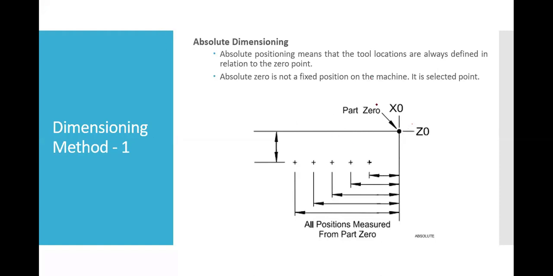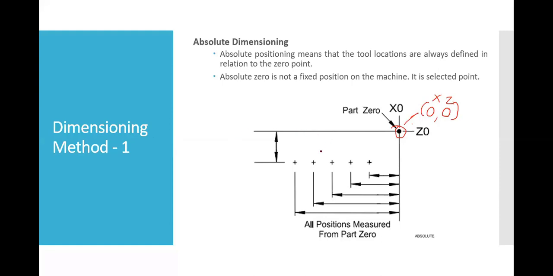So here you can see we have this coordinate 0 0, and this is the point where we will do the work offset. I will explain the work offset later on when we start the program, but you can assume this point as x as a 0 coordinate and z as a 0 coordinate. This one is the x coordinate and this one is your z coordinate.